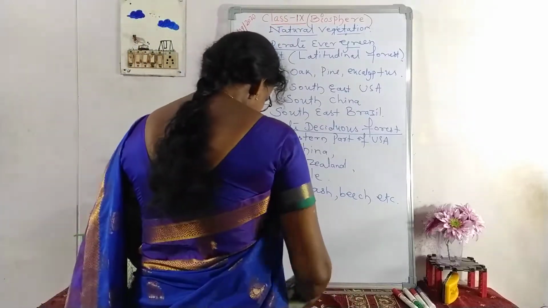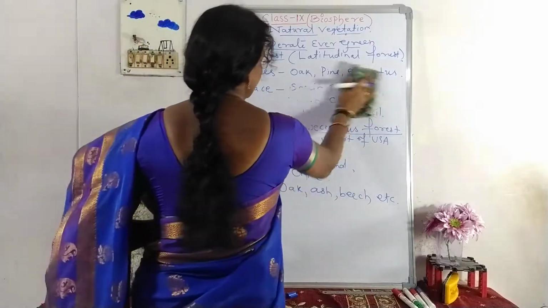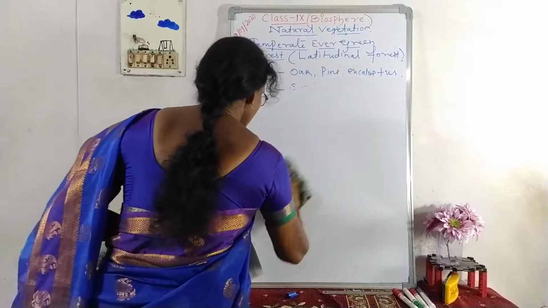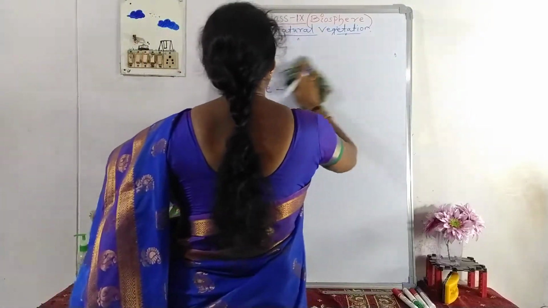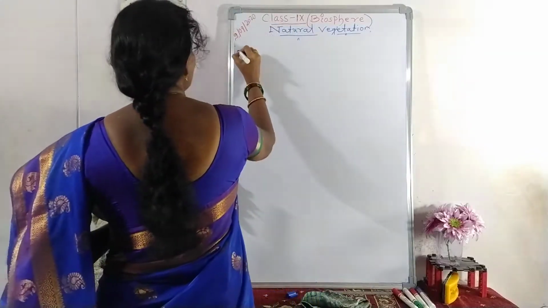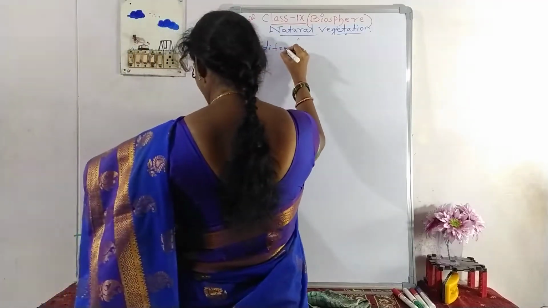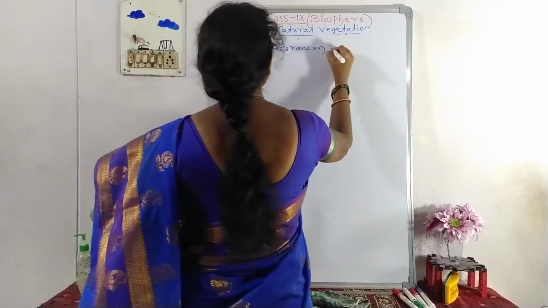The next part is Mediterranean vegetation. After the forests, we are going to discuss the Mediterranean type of vegetation.